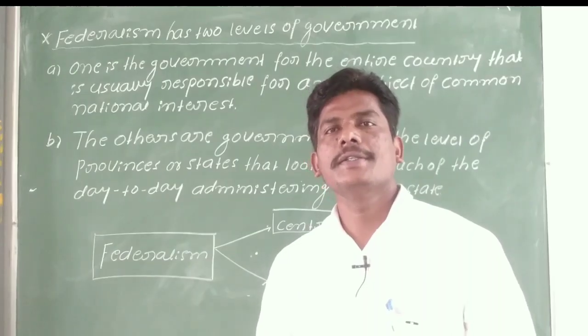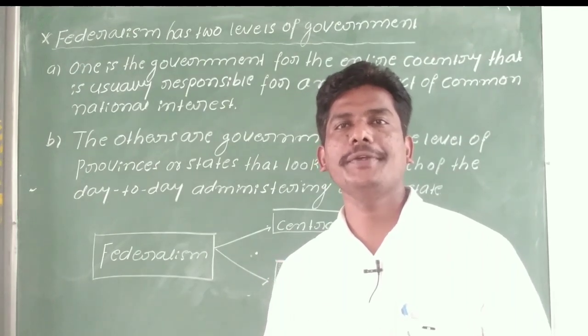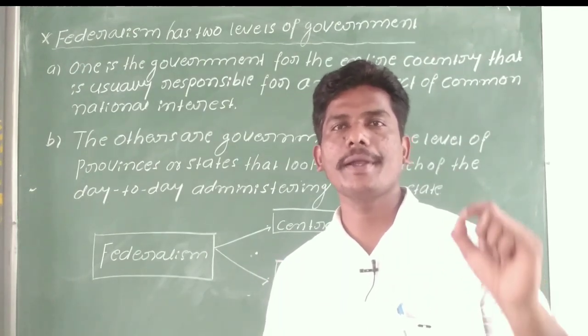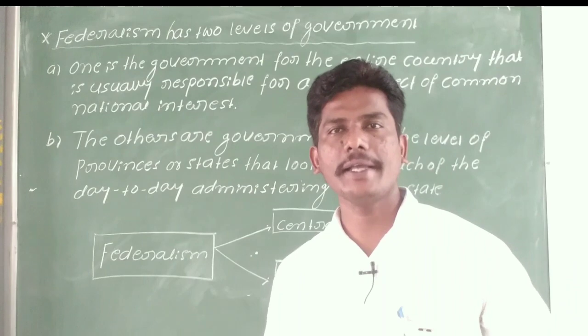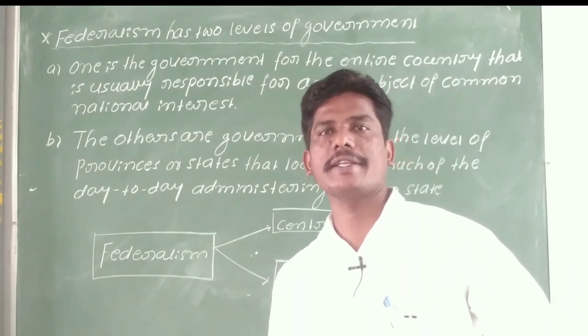I just said that federalism has two levels of government. One is the central government at the central level, and the second one is the state government, or the provincial government, at the state level.